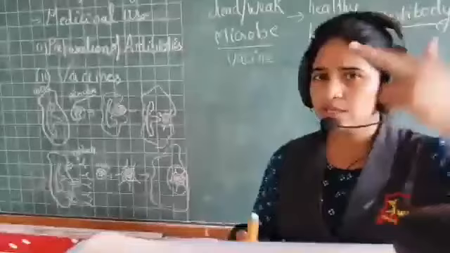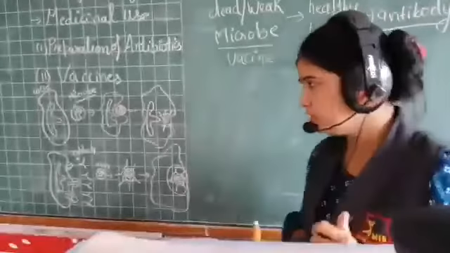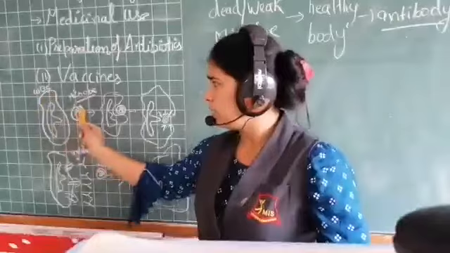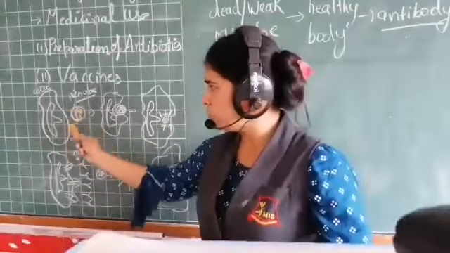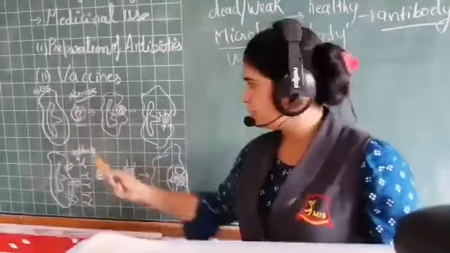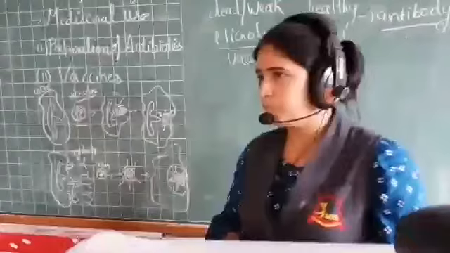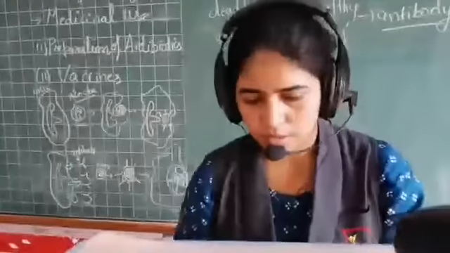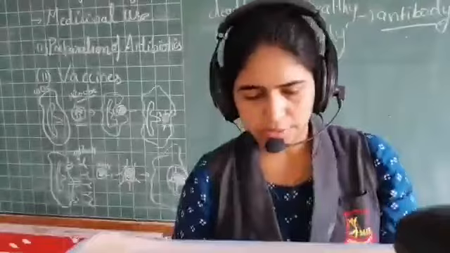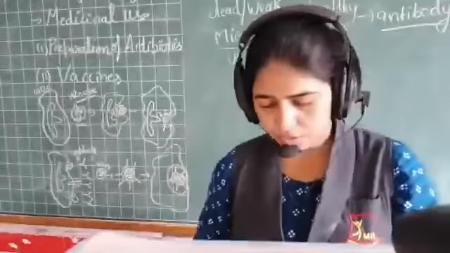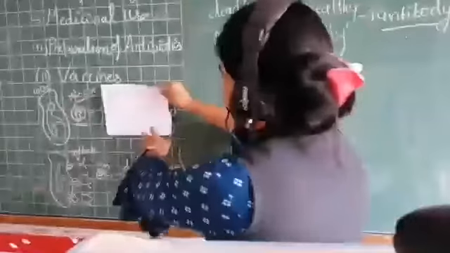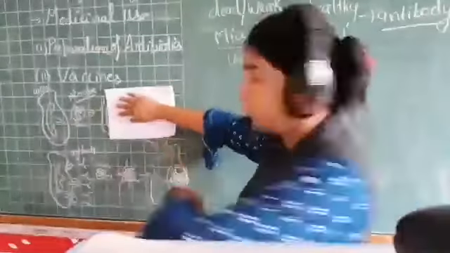So two ways are possible, right? Let's see the first way. First way is the WBC, and this is your microbe. ये वाला वो microbe है which is going to cause you disease. Yes. Right? This is that microbe. So first just see this part. I will cover the other part. And it is given in your science book, page number 28, figure 2.11. Right? So let me cover this part first.